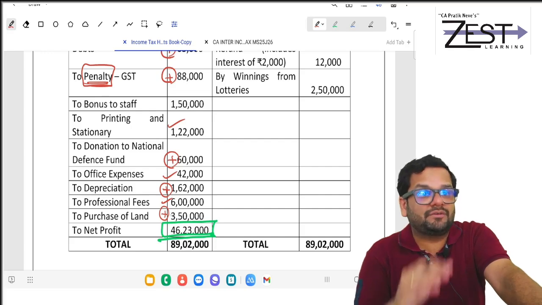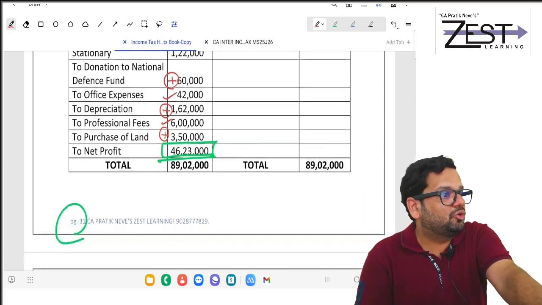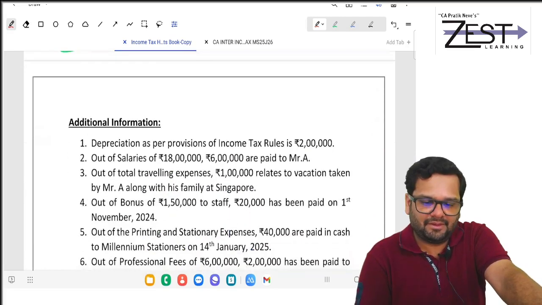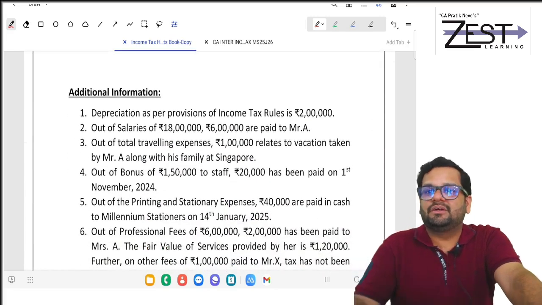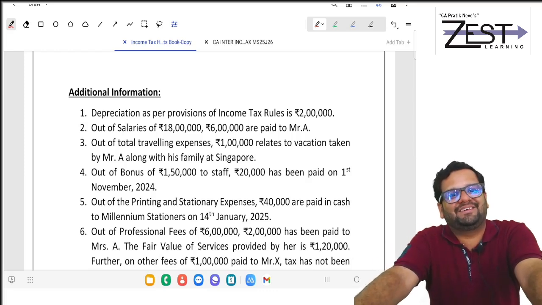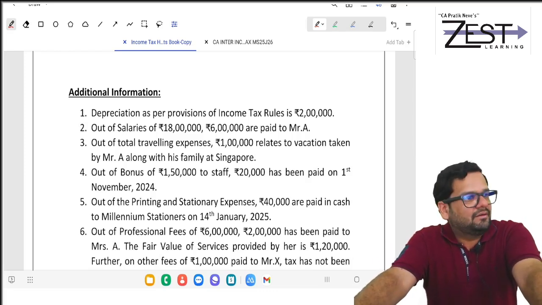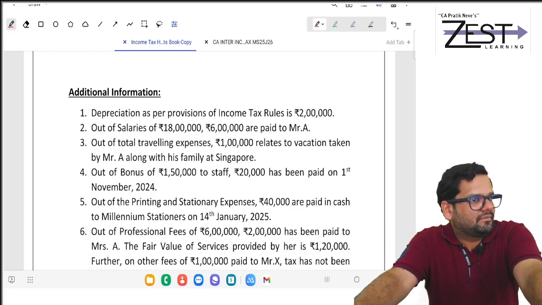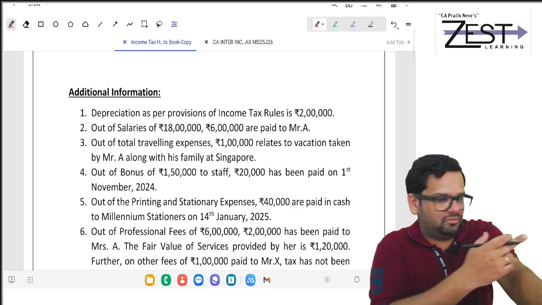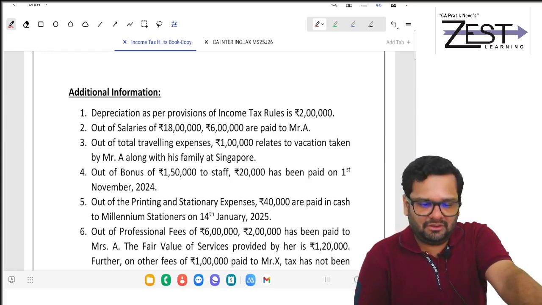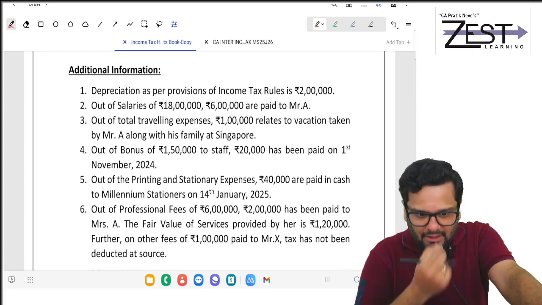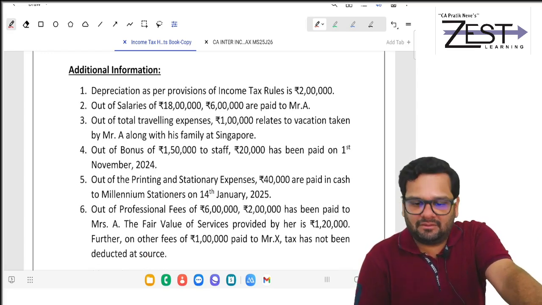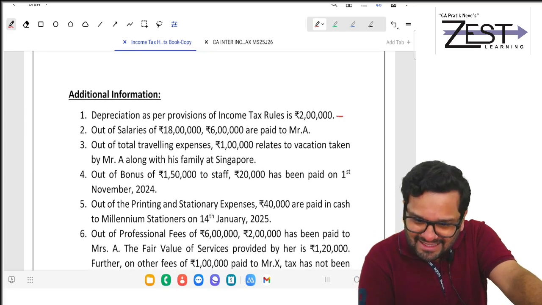Now, once you have scanned debit side, always go to additional information. Because in additional information, there might be other things to be added. All of you okay? Go to additional information. Go to depreciation as per IT Act. What will you do? Less.